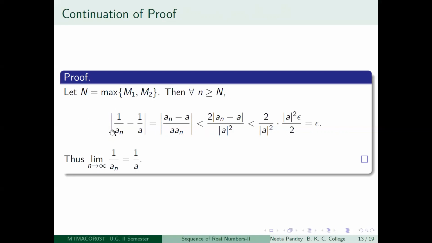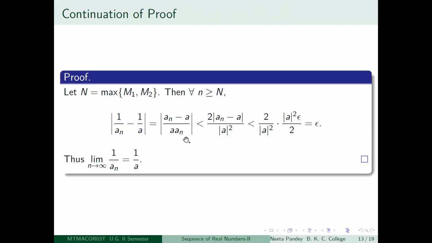This is my first step actually when I start to write the proof. And then I see what I need, modify things accordingly and get the final result. So I write down 1 by a_n minus 1 by a and take the modulus of that. What is that? This is just simple subtraction here. So this is mod a_n minus a divided by mod a times mod a_n, because there is a modulus here.